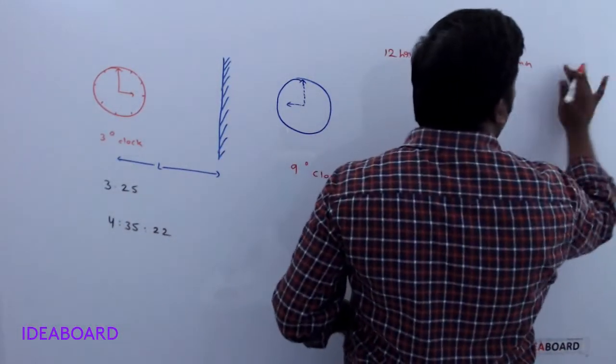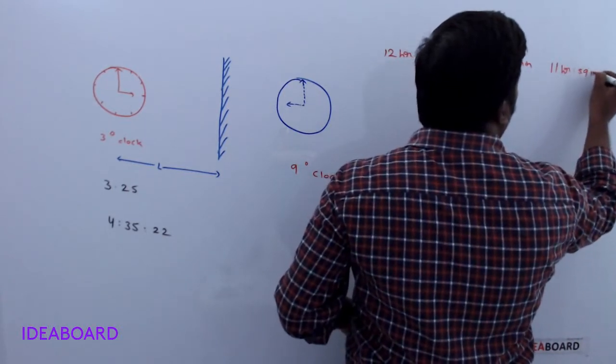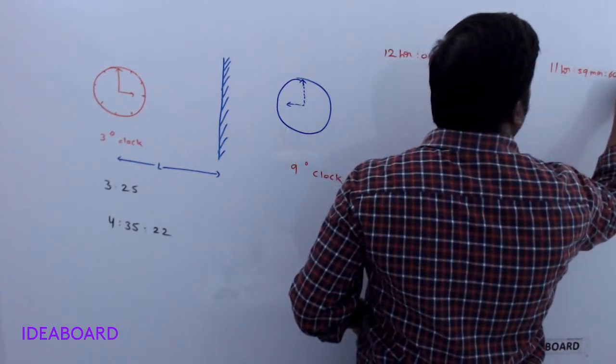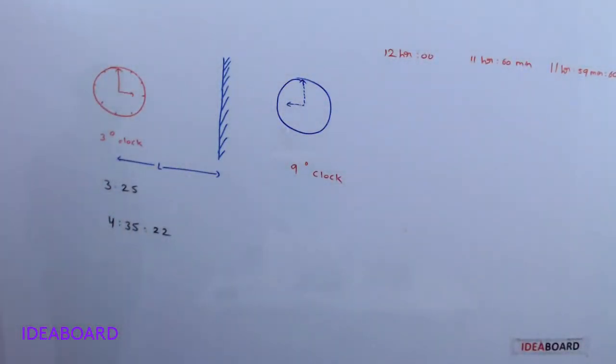Okay, 11 hours 59 minutes 60 seconds. Let us see the three examples now.